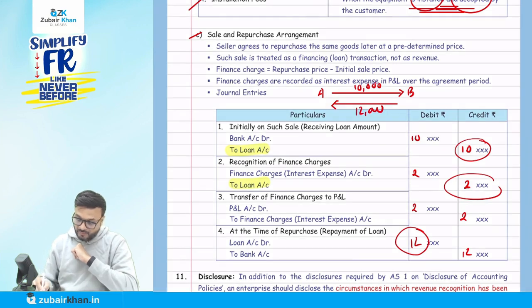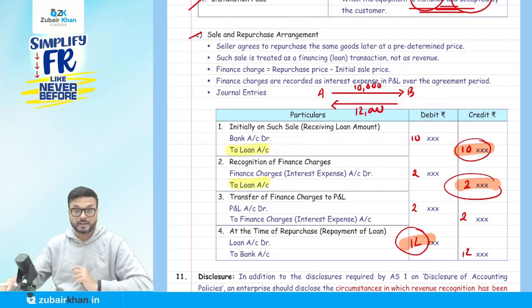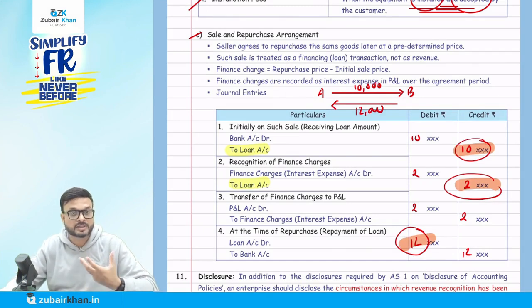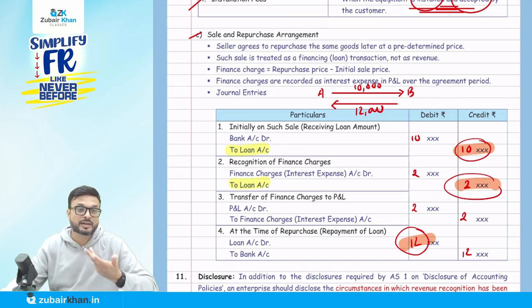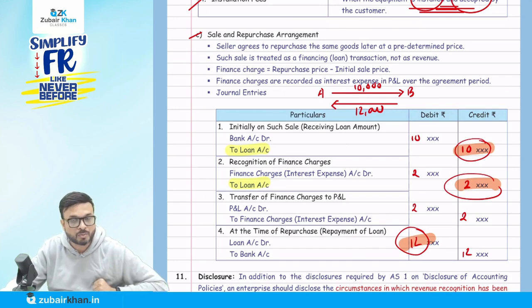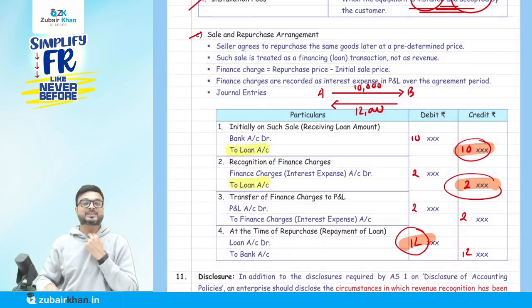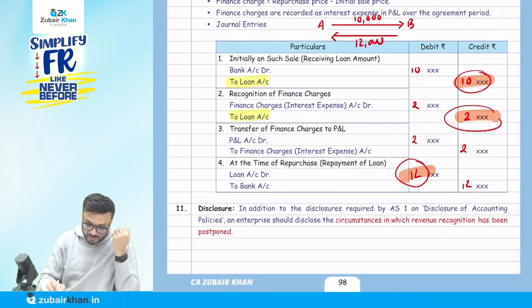Why? Because I'm doing an arrangement of what? A loan. We are calling it a sale, but I'm selling you something and repurchasing it at a higher value because I need funds. So when I sold you, basically I needed funds. That's why I recorded sales in my books of account, and again I repurchase from you. AS 9 says don't do that. It will be recorded as loan taken and repayment of loan. I took a loan of 10,000 and I'm repaying 12,000. The 2,000 represents interest.